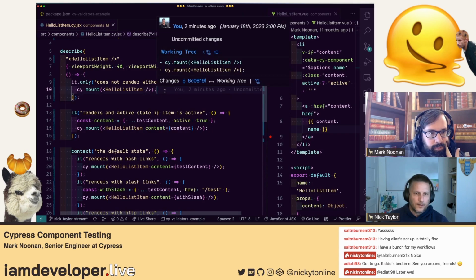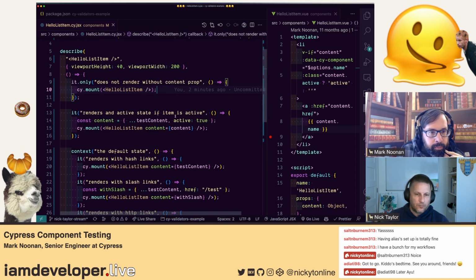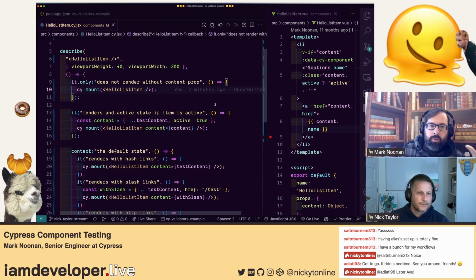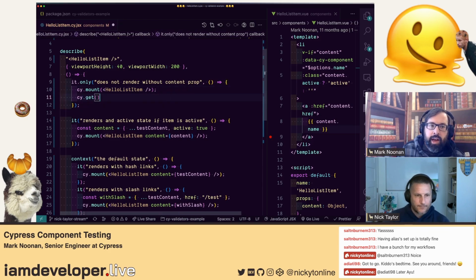So yeah, it renders that. So I guess we would say make sure it doesn't say hello, like get by label or get by link name or something. I think all of those are even a little risky because the component could break and render something else instead. So I would do something like cy.get and just put in the element name. And it seemed like you had some autocomplete that was helping there too.